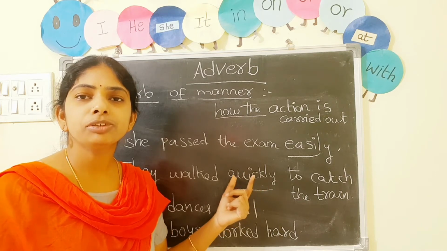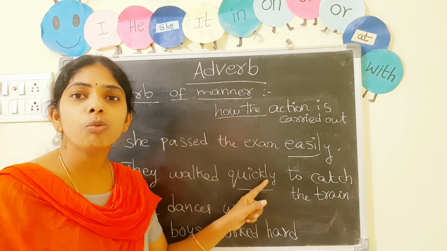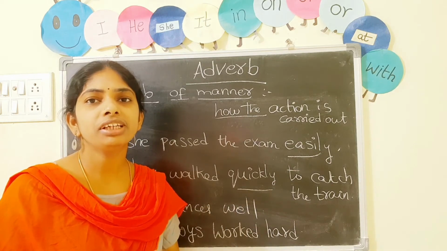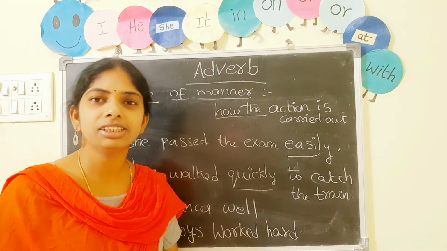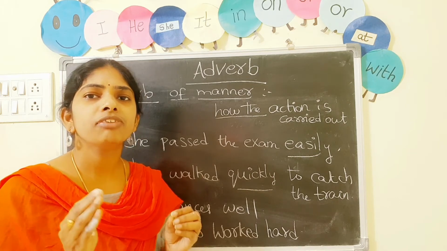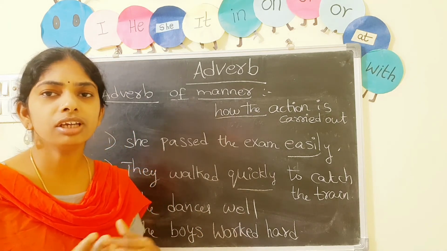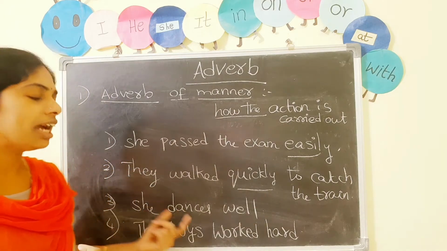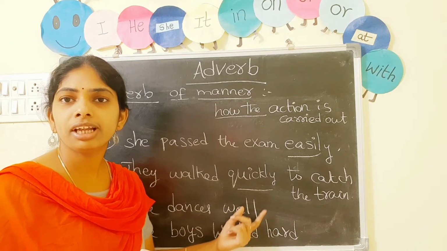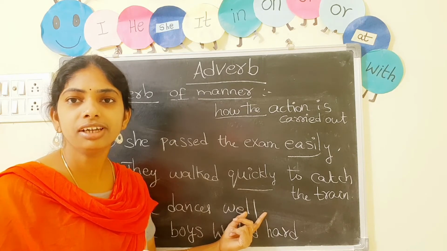Most of the adverbs often end with ly. See, ly, ly. So you can easily spot an adverb in the given sentence. But a few adverbs do not end with ly. Okay, here are some examples. She dances well. How she dances? Well. There is no ly at the end, right?